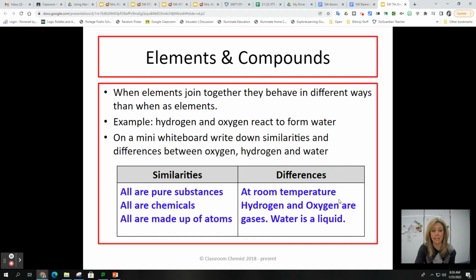Here are some differences. They're all made up of different kinds of atoms. That would be a difference. But at room temperature, hydrogen and oxygen are gases, but water at room temperature is a liquid. So when oxygen and hydrogen, which are gases, come together and chemically combine, they form a liquid. That's a completely new substance, and that's a compound.